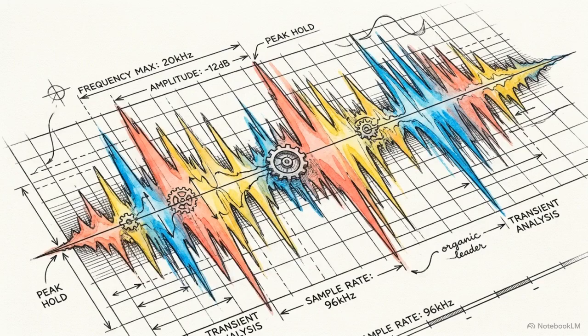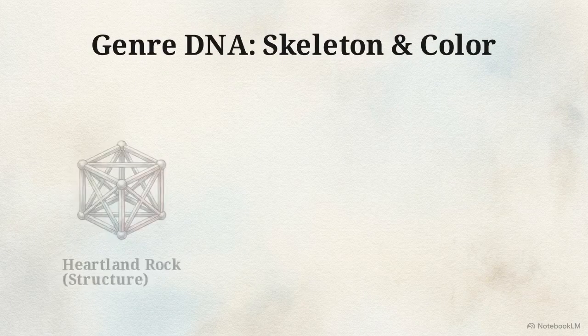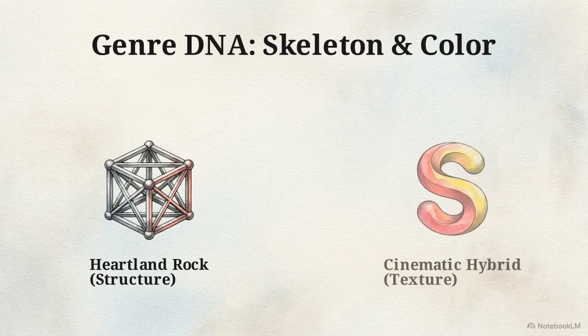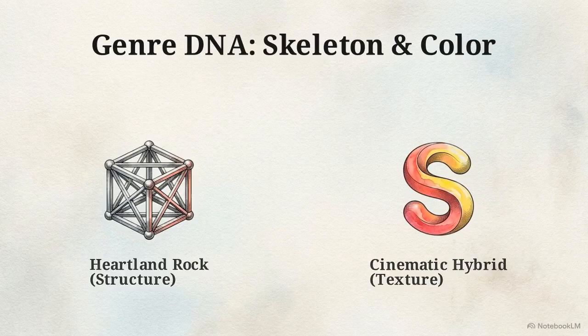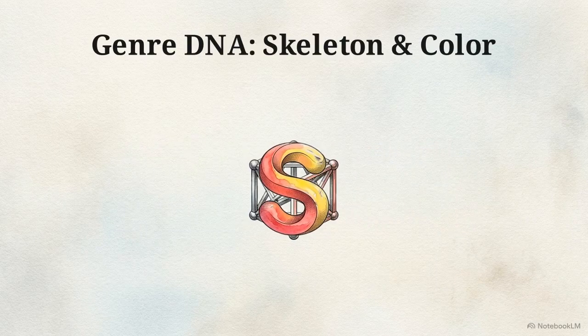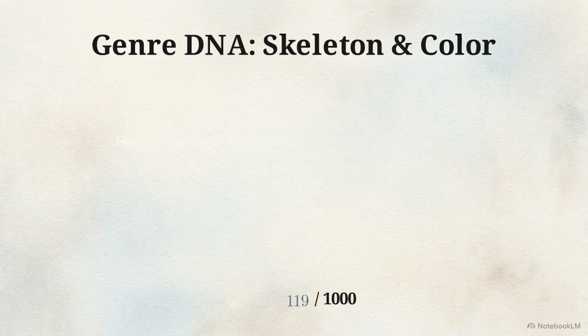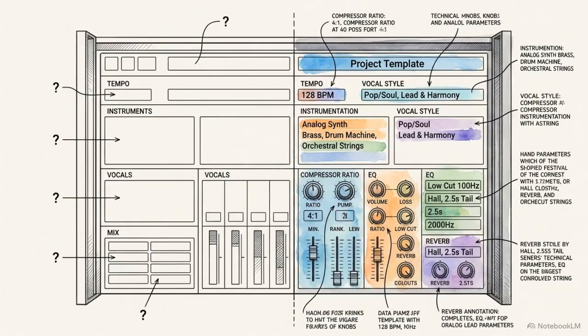Sonic design begins by establishing a sound profile before writing any lyrics. Following the skeleton and color rule, one genre dictates structure, while a second adds texture. Heartland Rock snaps perfectly together with cinematic hybrid, translating into a layered production-style prompt kept strictly under 1,000 characters. Using genre as a behavioral contract prevents the final audio from sounding like an interchangeable pastiche.